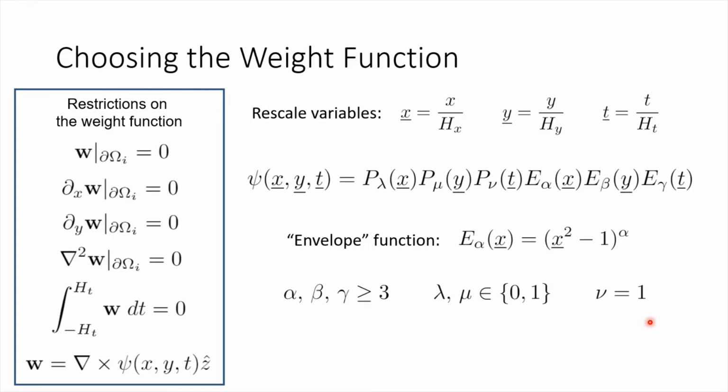For the weight function to be odd in time, we constrain nu to be 1, but lambda and mu can take either 0 or 1. These parameters provide a lot of flexibility in choosing the weight function. In fact, one can choose multiple weight functions and stack the results of those integrals to create larger Q matrices.